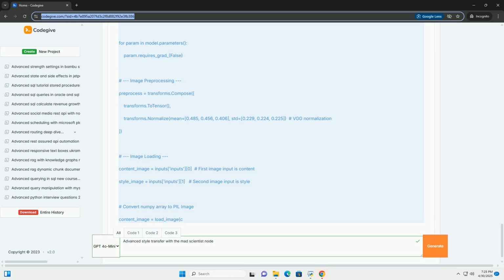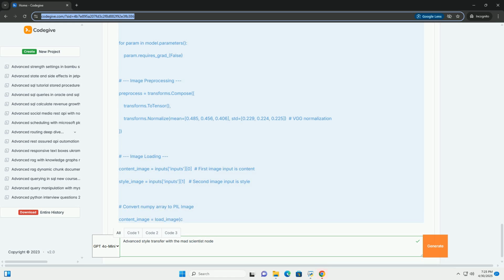The earlier layers capture low-level features, edges, textures, while later layers capture high-level features, object parts, semantic information. You'll extract features from both the content and style images using these networks. Libraries like PyTorch's TorchVision.models make loading pre-trained models easy.